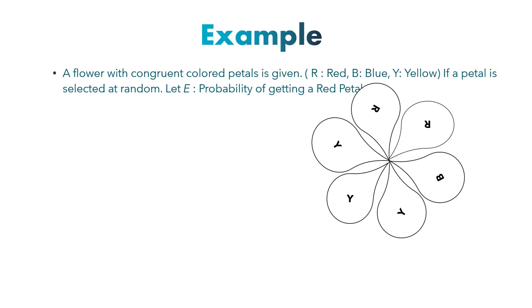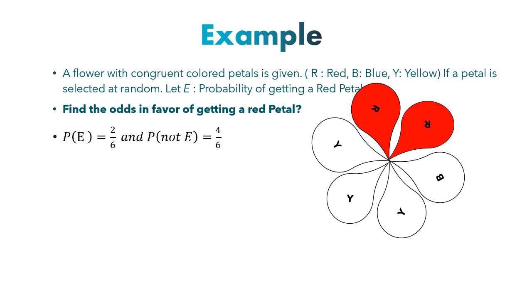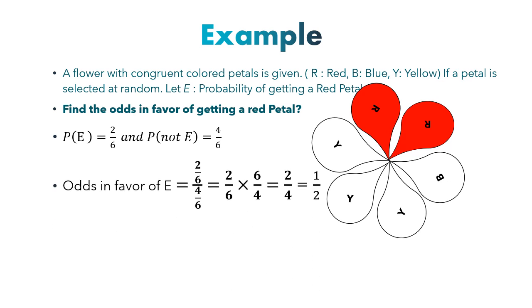We have a flower with congruent colored petals. R stands for red, B for blue, and Y for yellow. If a petal is selected at random, let E be the event of getting a red petal. Find the odds in favor of getting a red petal. First of all, the probability of getting red is 2 out of 6, and the probability of not getting red is 4 out of 6. Therefore, the odds in favor of E are going to be 1 to 2.